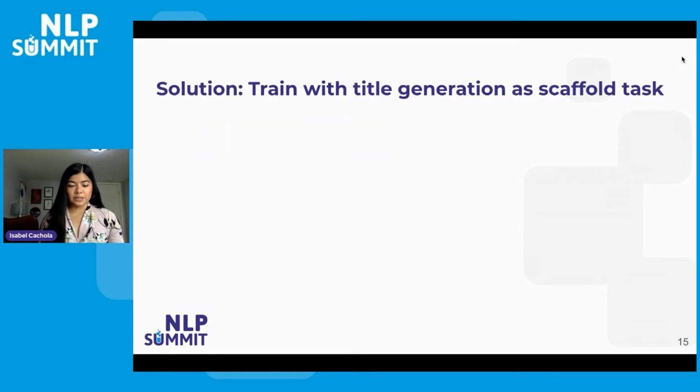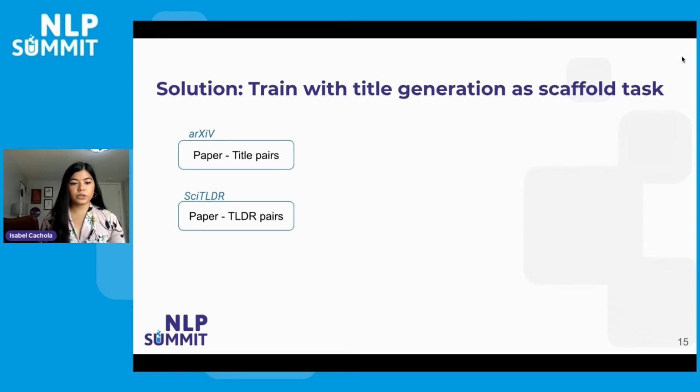So how did we address this? We introduced a new training strategy in which we train with title generation as a scaffold task. So this is how it works. We took our data set of paper and TLDR pairs and an additional data set of paper and title pairs.